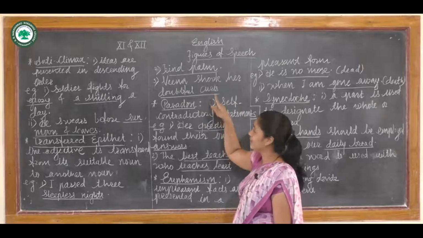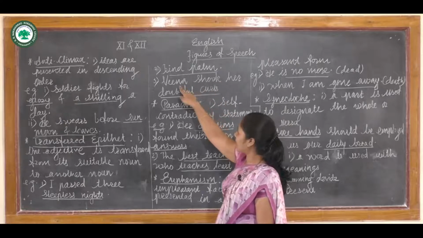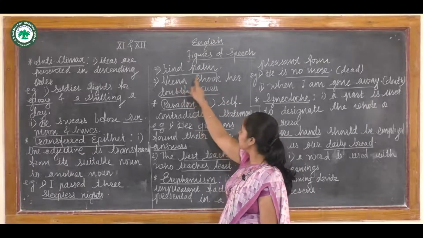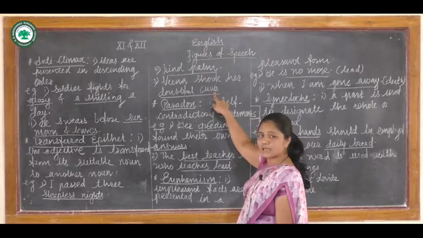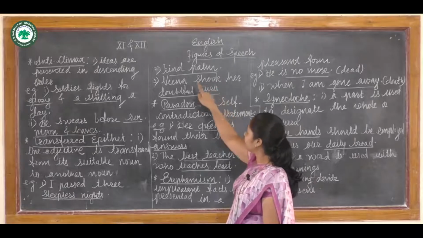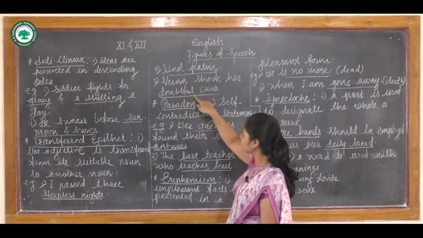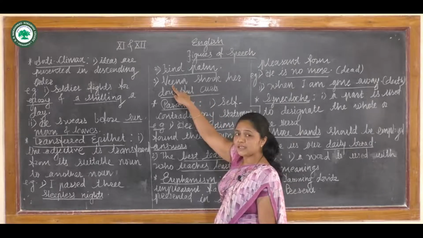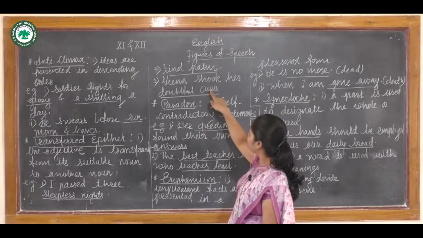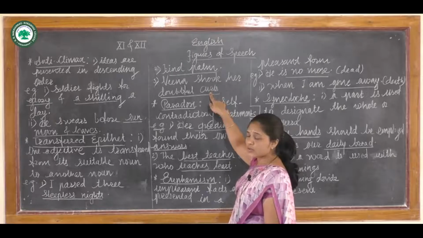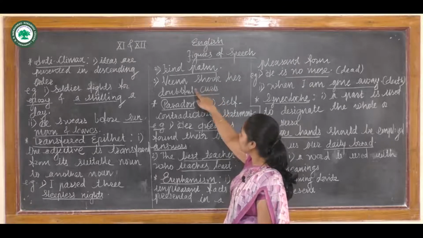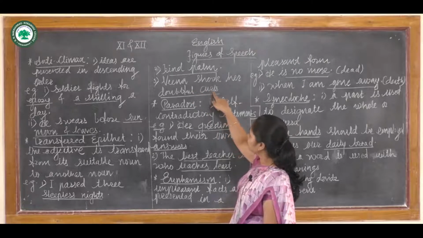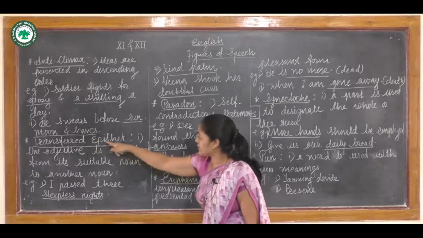Curls means curly hair. Veena is a noun in this sentence, as well as curls. But here doubtful, an adjective, is transferred from the noun Veena to the noun curls. So we can say in this sentence the figure of speech is transferred epithet.